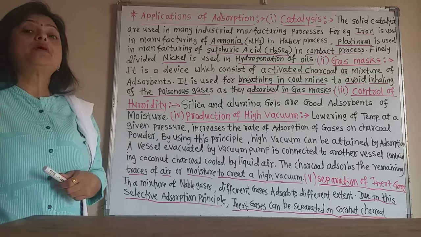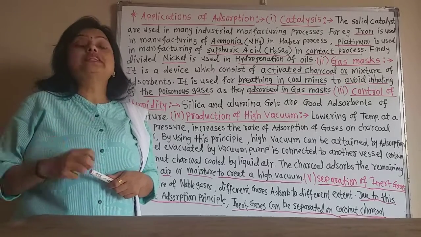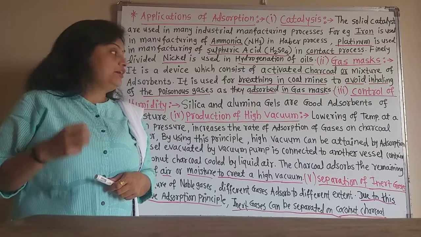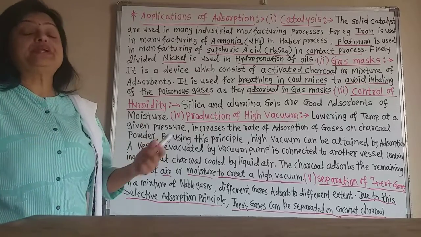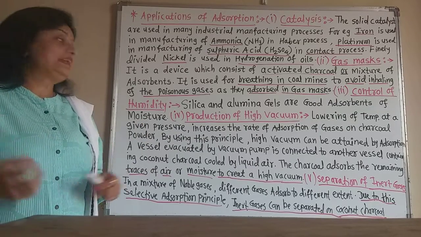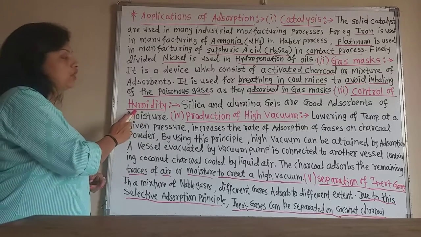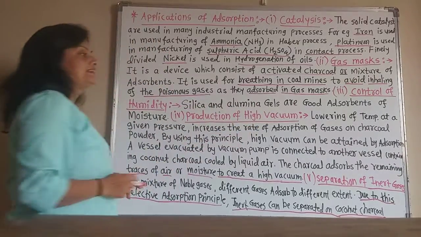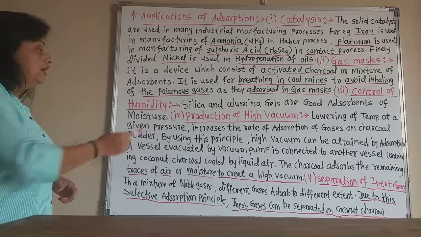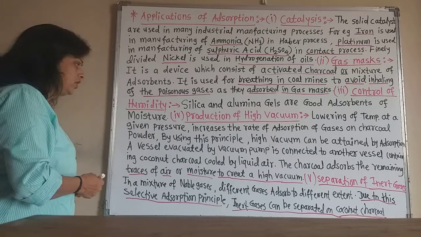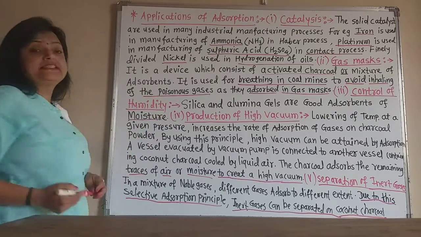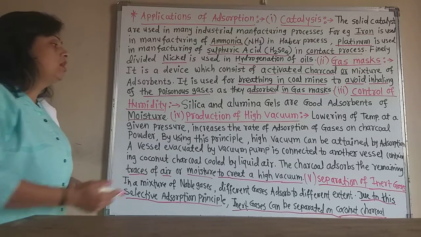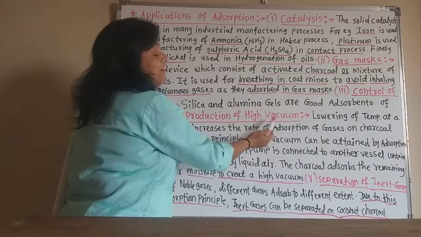They adsorb moisture, water vapors, on their surface area, and due to that a moisture-free atmosphere is created. In this way, to control the humidity, silica and alumina gels are used as adsorbents of moisture.